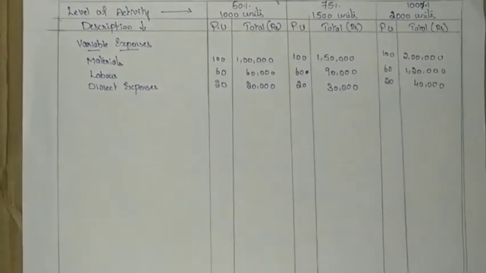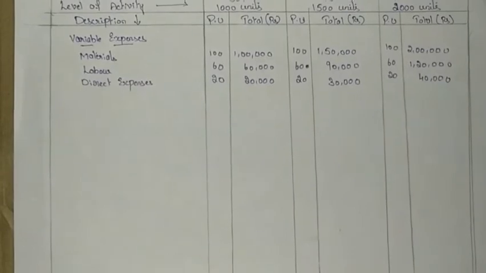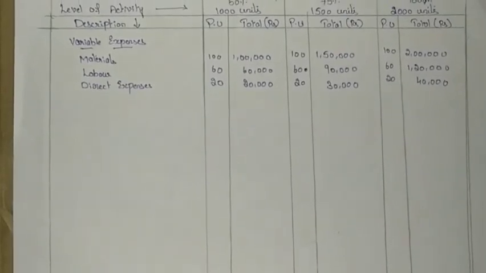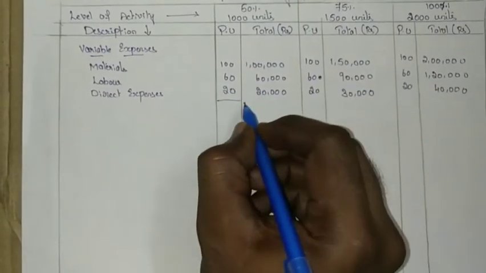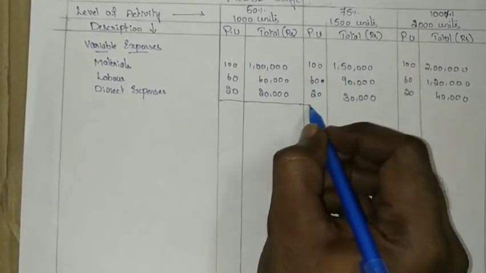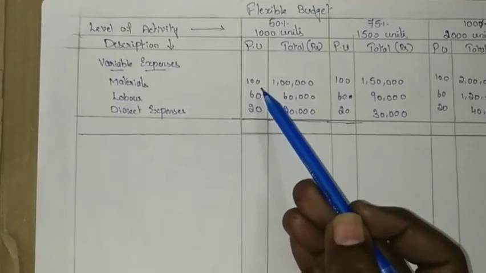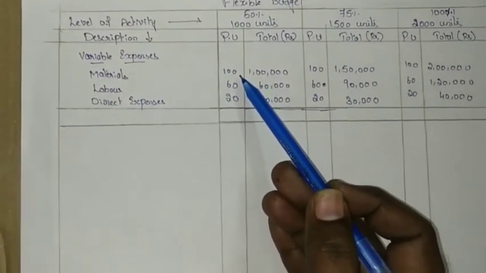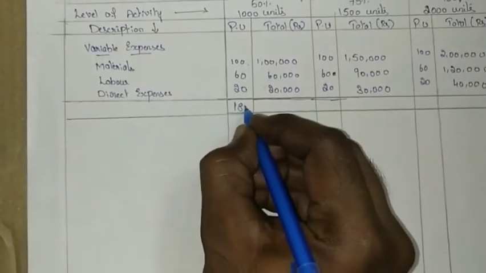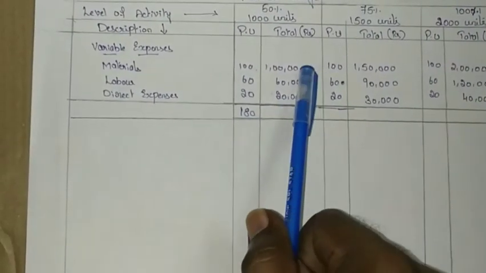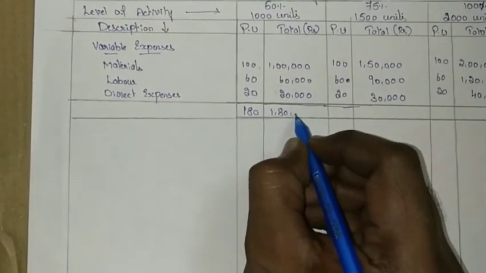So now we have calculated the variable expenses given, and recorded all of them. Make the total of all these. At 50% capacity, 100 plus 60 plus 20 is 180 rupees per unit, and the total of 1 lakh plus 60,000 plus 20,000 becomes 1,80,000.